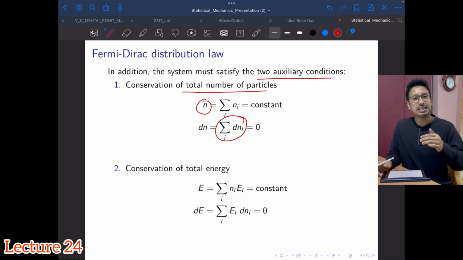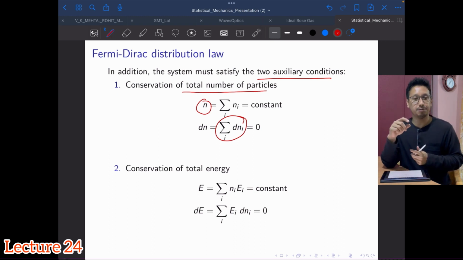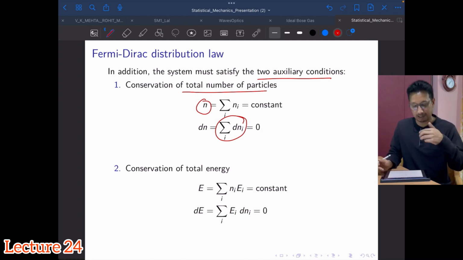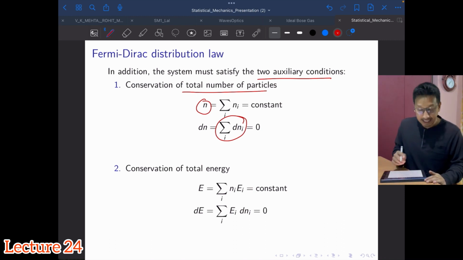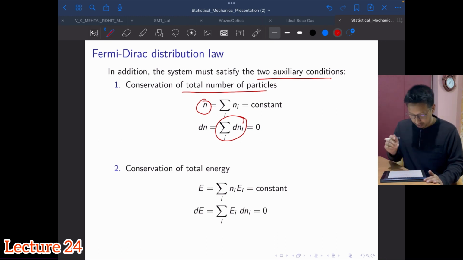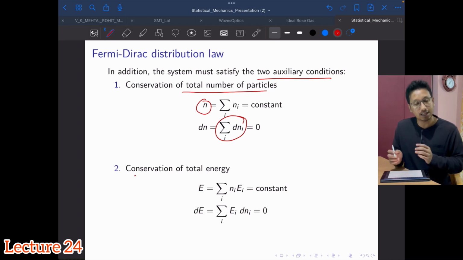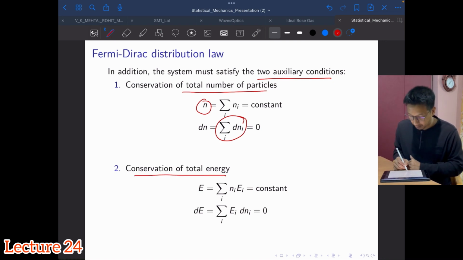What does dn_i mean? In statistical equilibrium, there will be exchange of particles across the energy levels, isn't it? But the overall change, if you sum them up, will be equal to 0. Also the change is independent across different states, which we'll be using. Then we have to use the condition of conservation of total energy, same thing: E is constant and dE will be equal to 0.